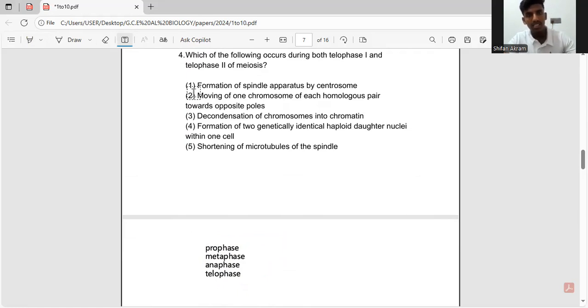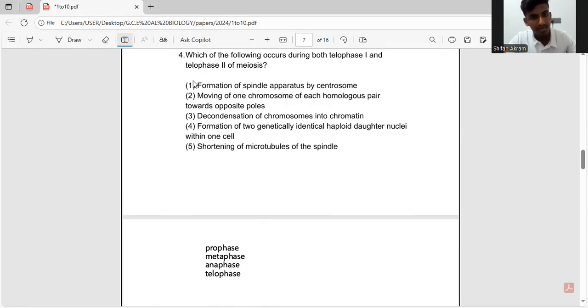And the second answer is moving of one chromosome of each homologous pair towards the opposite poles. So which actually happens in the anaphase, right? So it's during the anaphase that chromosomes move towards the opposite poles. And also remember in the metaphase, they line up along the metaphase plate. So in the anaphase again, they move to the opposite poles. So we have to eliminate that answer too.